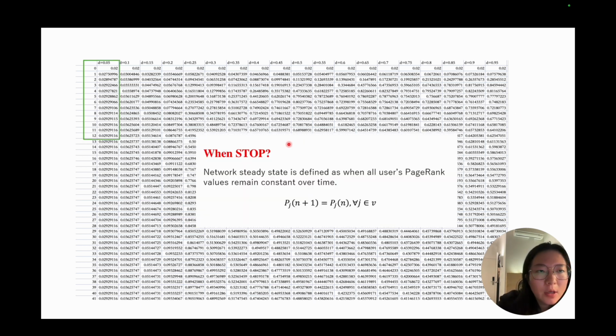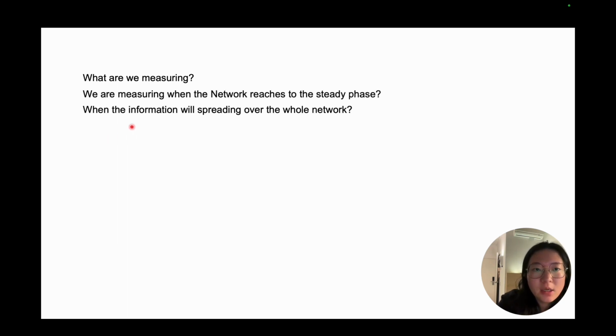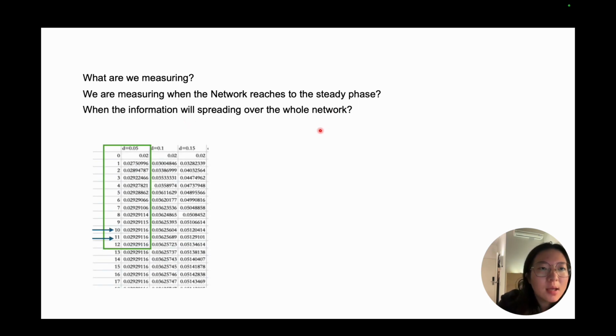When should we stop? You may observe that here they got a similar PageRank value, so we consider the structure becomes steady state at time step equal to 10. But this method is kind of silly because we need to use our eyes to observe. So now we're back to our question: what are we actually measuring? What we're actually measuring is when the information stops spreading. So here is a tendency, because the PageRank values are actually decreasing.